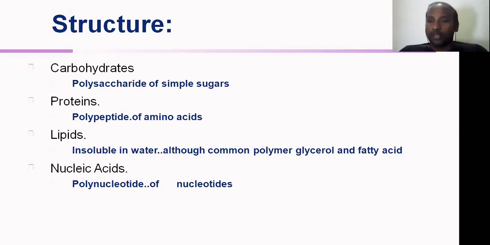And then the final one is nucleic acid. The simple part, we call them nucleotides, right? The nucleotides are made up of nucleosides with phosphates, and these nucleotides form the polynucleotides, and the polynucleotides form the chains, and both the chains form the DNA. All this information I am going to give you clearly in the respective chapters.